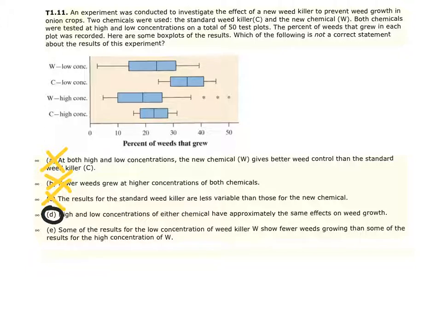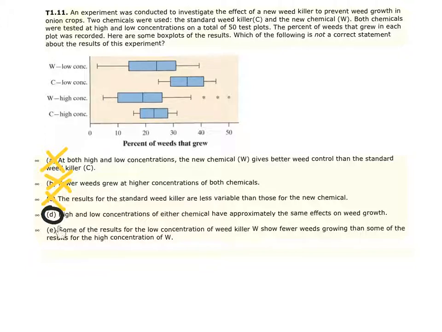If we look at the max, we can tell this result here is higher. This one is lower for the high concentration. For quartile 3, again, it's higher compared to this. For the median, it's higher. For quartile 1, it's higher. But for our minimum, the actual minimum does hold.